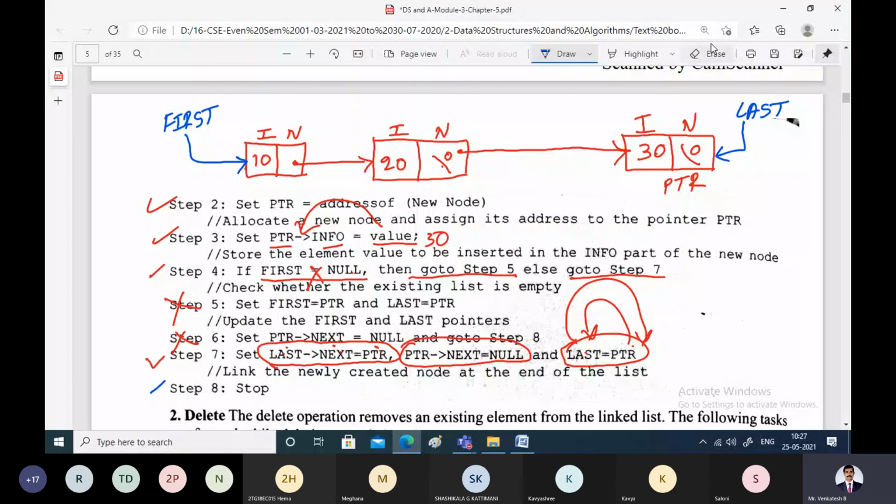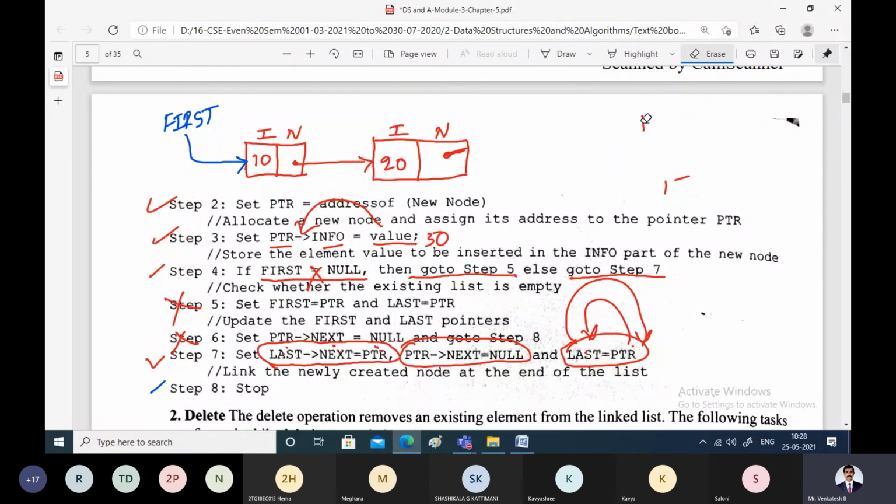Now what is the impact? The first node is pointing to 10 and the last node is pointing to 30. This is the simple procedure we follow for inserting a new node onto the linked list. That means 30 has been inserted successfully. Here we have the info field and next field, and this is the last node. This is the last pointer, and its next field contains null.